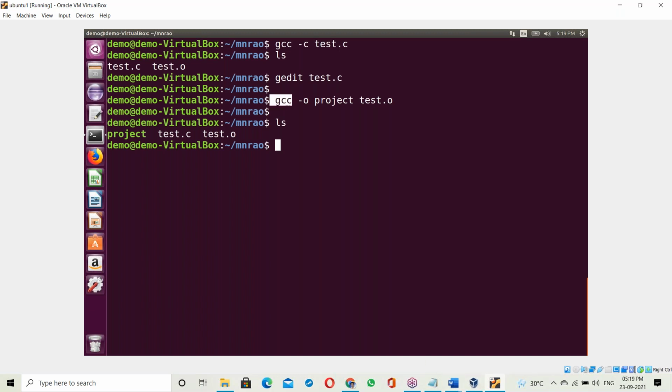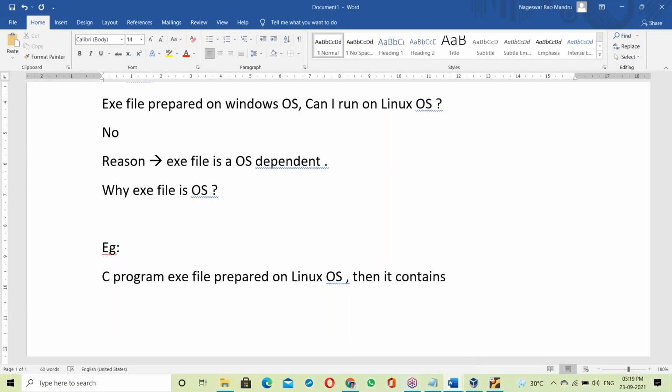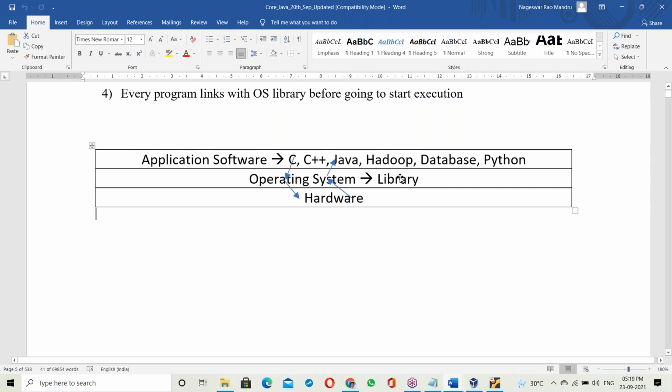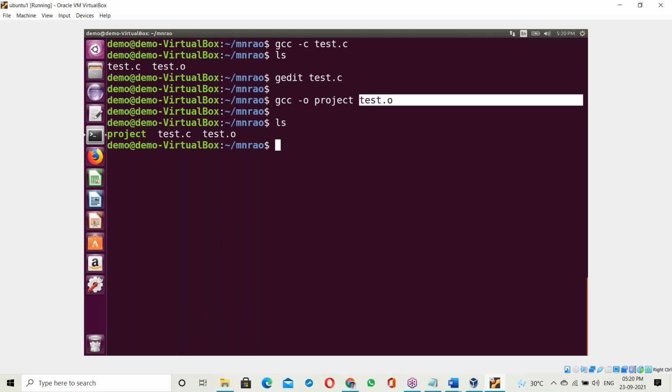The GCC C language compiler takes the test.o binary code for your C program, plus the binary code for the stdio.h file, and the binary code for the OS input output library. By linking all of this, it generates the exe file. So finally, this exe file contains binary code for the C program, binary code for the C library, the stdio.h header file, and binary code for the OS library.